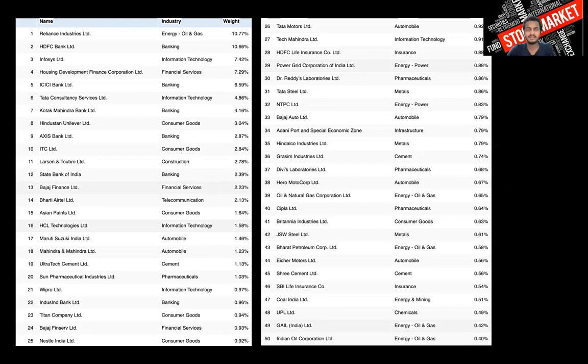If you see Reliance, 10% of Nifty belongs to Reliance. If Reliance moves by 1%, then we could say the Nifty would move by 0.1%. Similarly, for each company there are different percentages, and they are from different sectors. You could see that also.